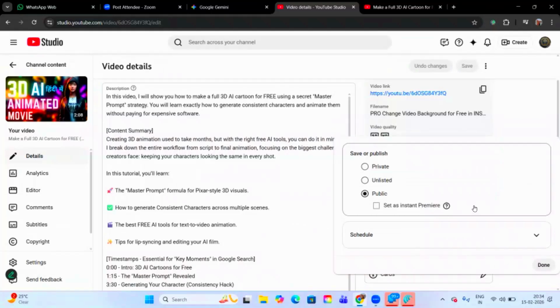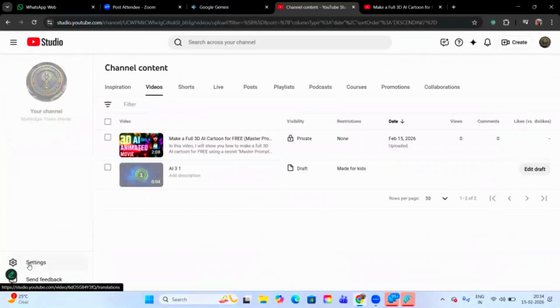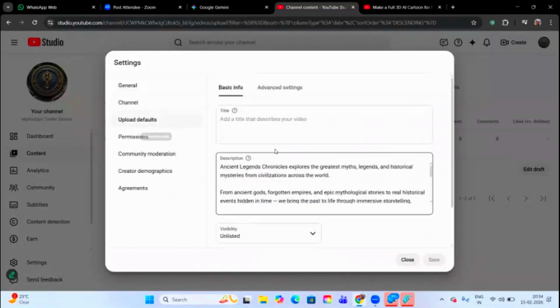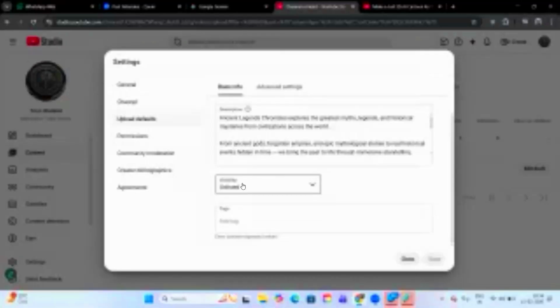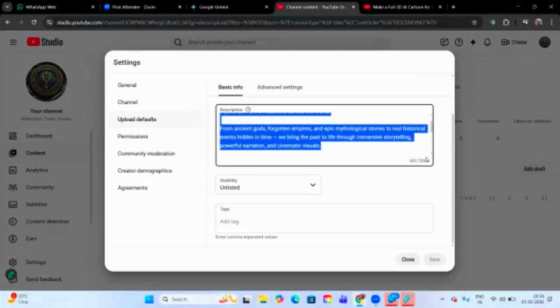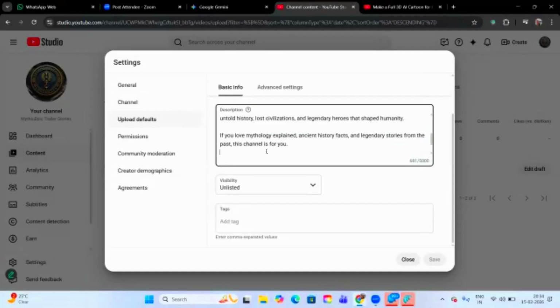And what you are talking about is this one in settings, in upload defaults. Here we give visibility unlisted. This is so that by default all the content should remain unlisted until and unless I change it. Remember, his business is the description which should come every time, no matter whether we add any other description or not. But these things will remain. Any other question?